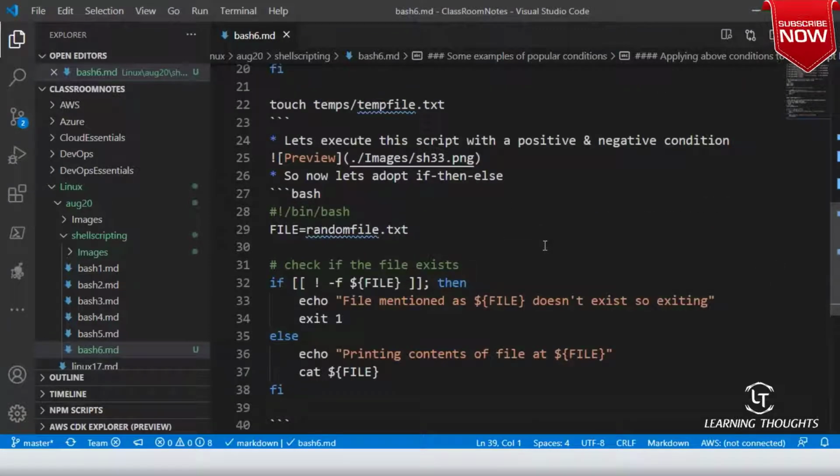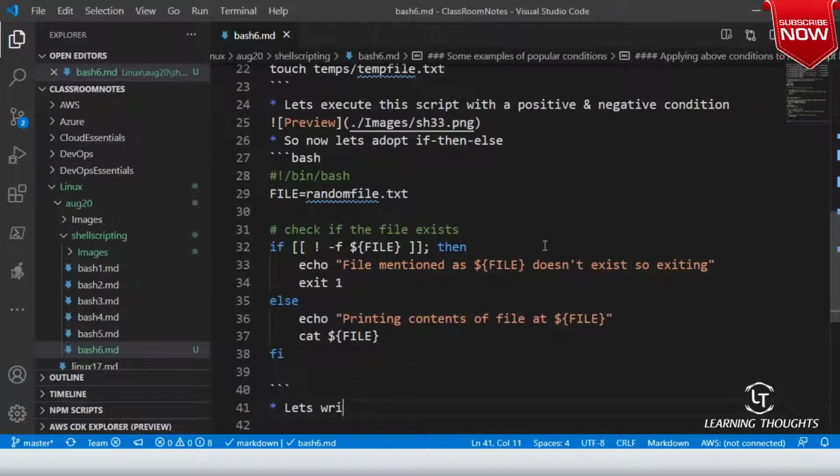So am I clear on this? I'm not executing this file. I'm quite sure you understand the basic notation of what I'm trying to achieve over here. Am I clear on this, sir? So whenever you try to execute the code, please always try to write as many comments as possible.